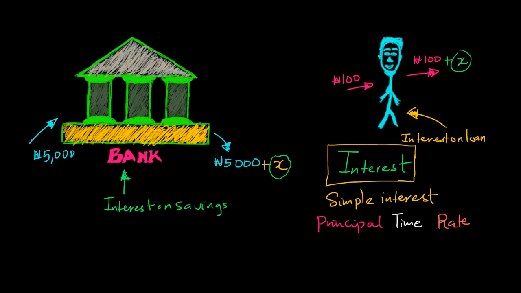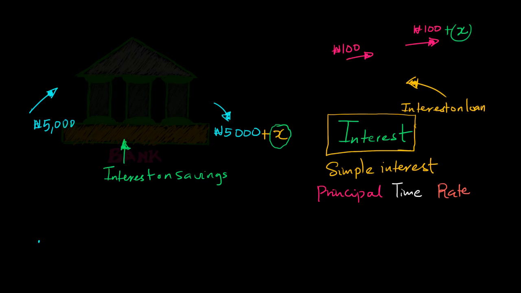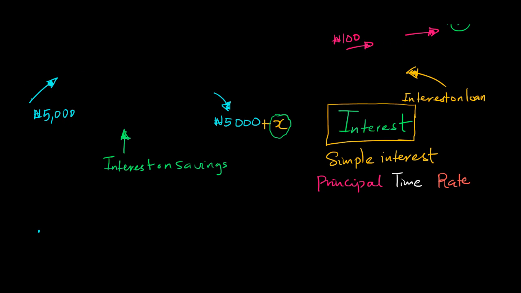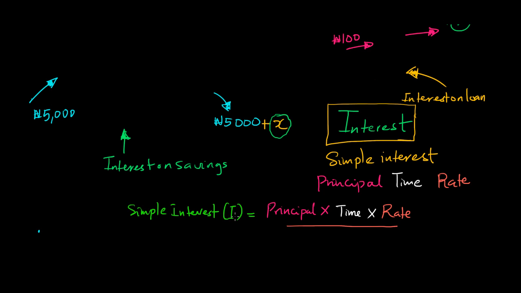So to calculate simple interest, we'll just say simple interest, which is normally represented as I, is equal to the principal times the time times the rate, all over 100.